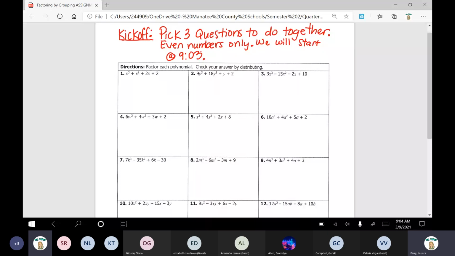So go ahead and tell me which 3 questions you guys would like to go over today, or even if it's only 1 question that you want to go over. Just give me up to about 3 questions that you all would like to go over. You can go ahead and type them in the chat now. And then I'll write them down and we'll go over the most popular choices there. So go ahead and tell me which ones you guys want to go over. And it's the even numbers only.